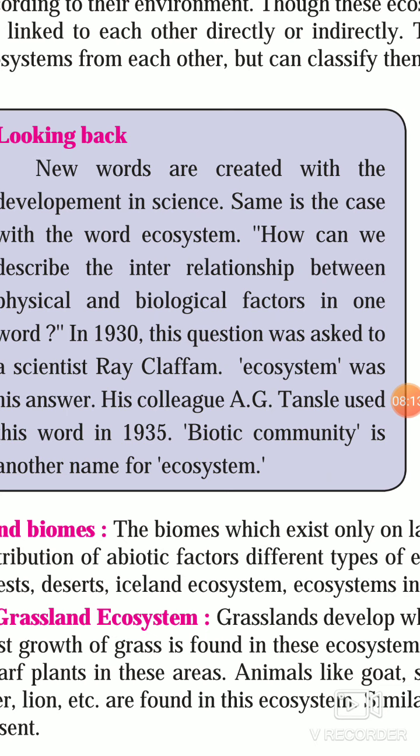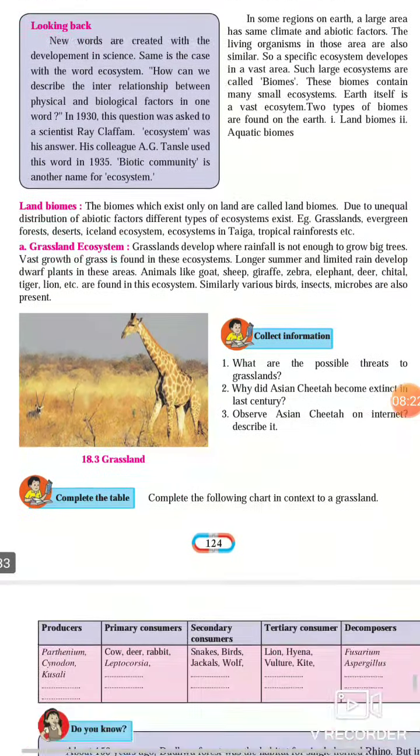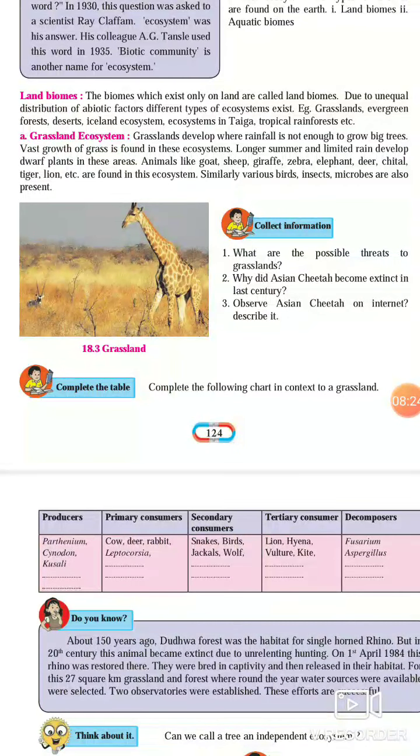Now we have to learn land biomes and aquatic biomes here. The first is land biome. Here, certain types are given, so let's see them one by one. The biomes which exist only on land are called land biomes.